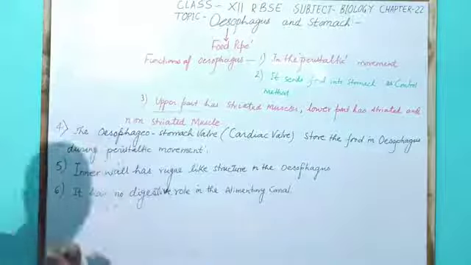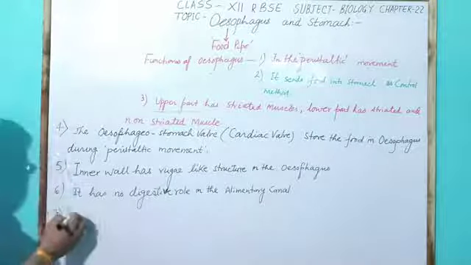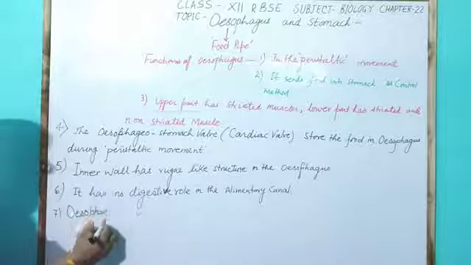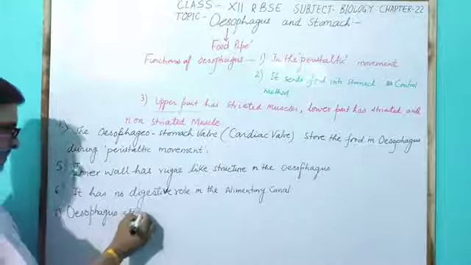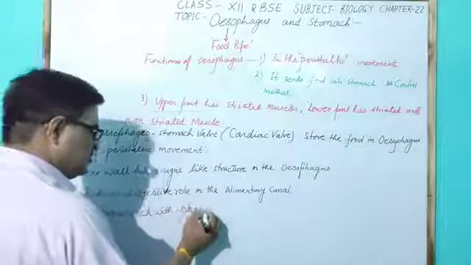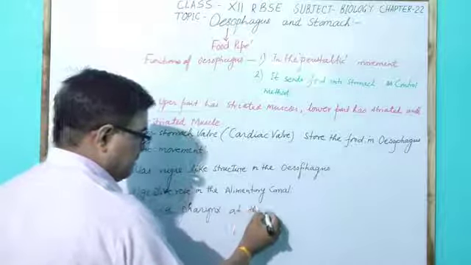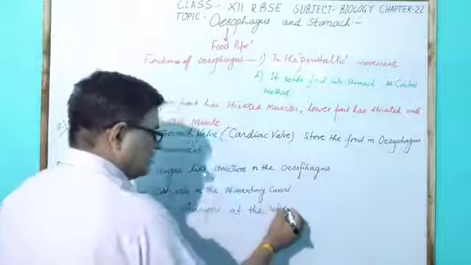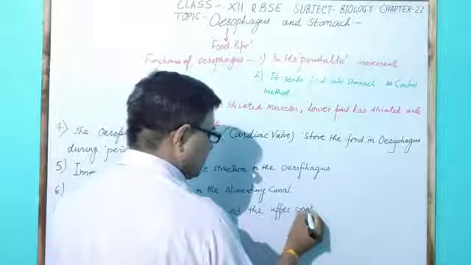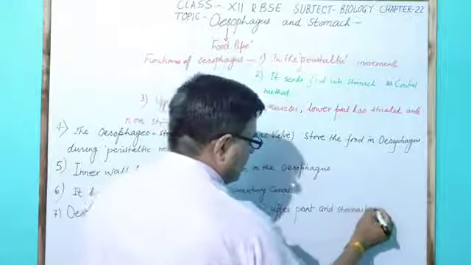So the seventh function is that the oesophagus is attached with the pharynx at the upper part and the stomach in the lower part.